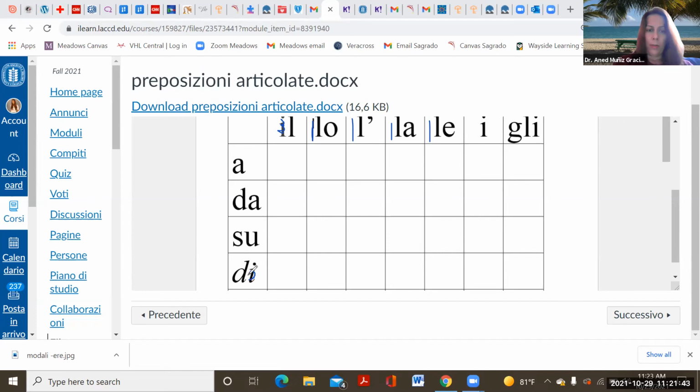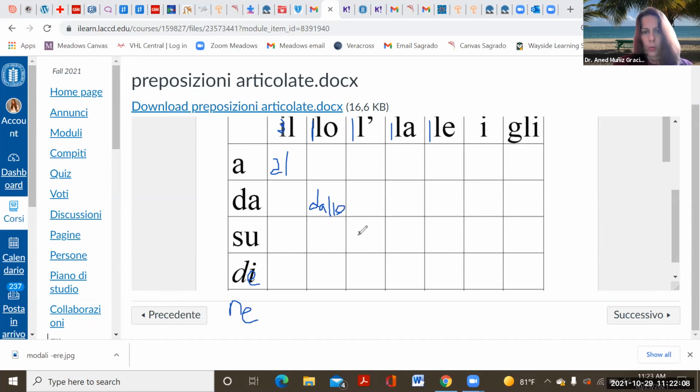Di changes to de, and in, and it's right here in the bottom, in changes to ne, but only when you combine them with the prepositions. So then you just put them together, a, and then you only have an L here, al. If you have da, and then again, you double the L, L-L-O here.